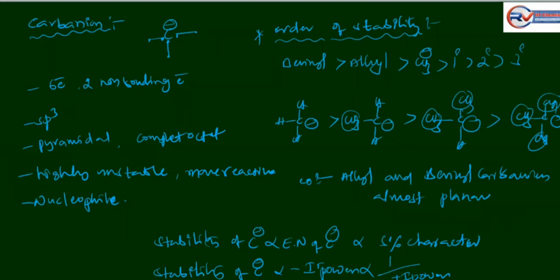Next, let's see carbanion. Carbon with negative charge is the carbanion. It has 6 bonding electrons and 2 non-bonding electrons. It undergoes sp3 hybridization, pyramidal structure, complete octet, highly unstable, more reactive, nucleophile. Order of stability is benzyl carbanion, allyl carbanion, which is greater than methyl carbanion, and primary, secondary and tertiary.